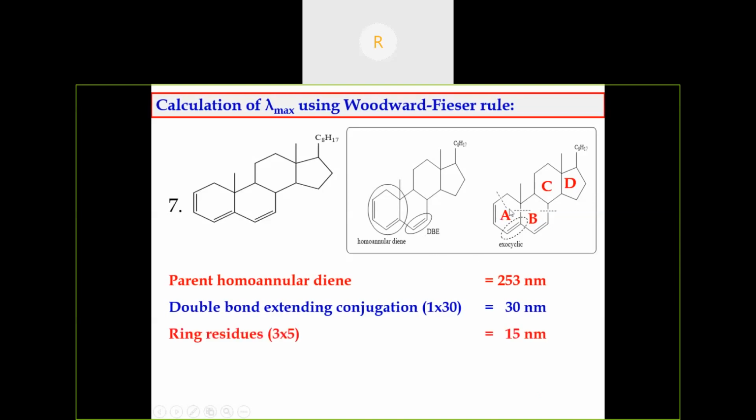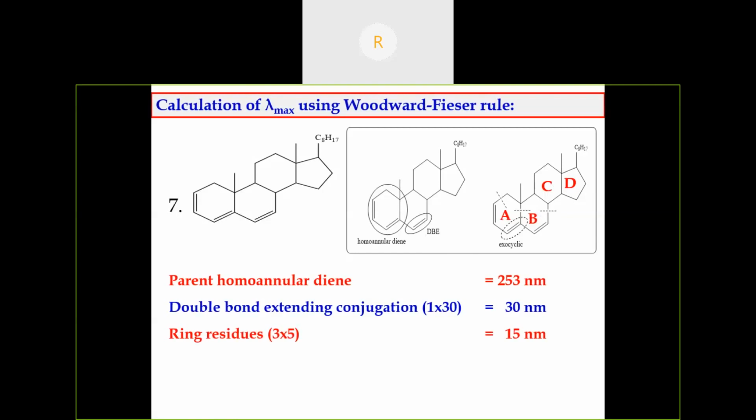Then ring residues: 1, 2, 3. So there are 3 ring residues, so 3 into 5, 15 nanometer. We should not consider the angular methyl groups. For example, we can calculate the exocyclic double bonds for ring C. There is no exocyclic double bond for ring C. If it is more than one ring, we have to consider each ring, whether there exists some exocyclic double bond or not.